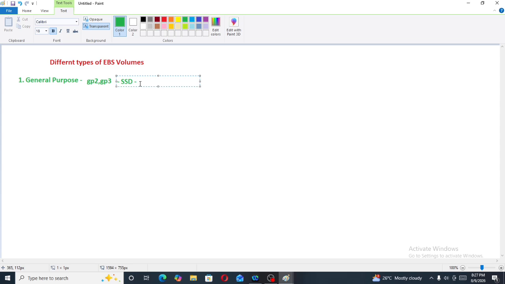Now the second type is provision IOPs. What is IOPs? Input output per second. In provision IOPs we have two types, IO1 and IO2.